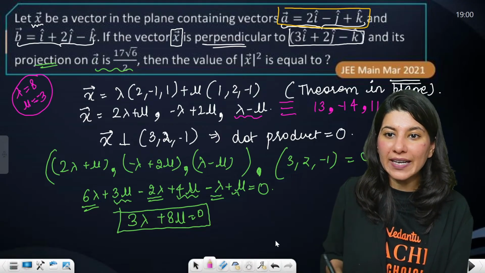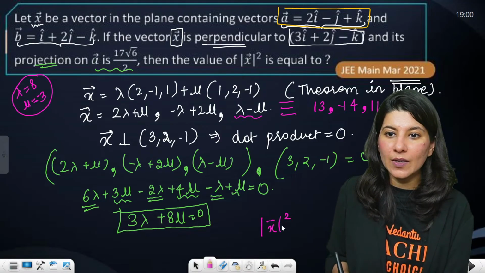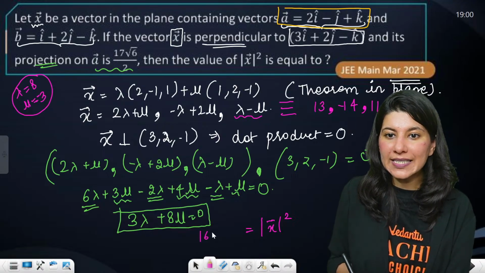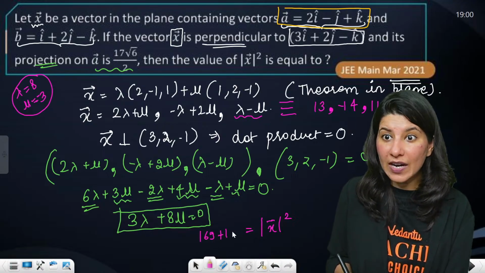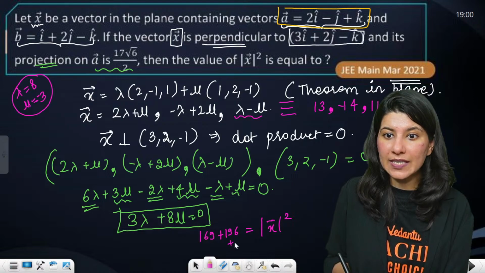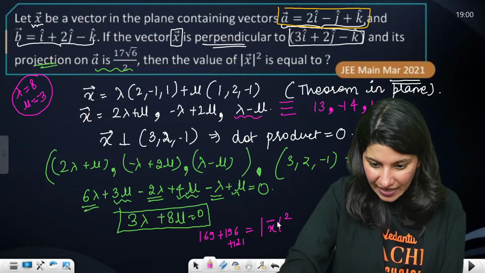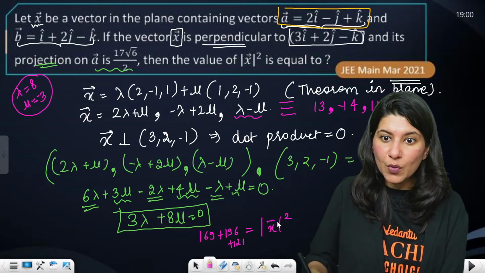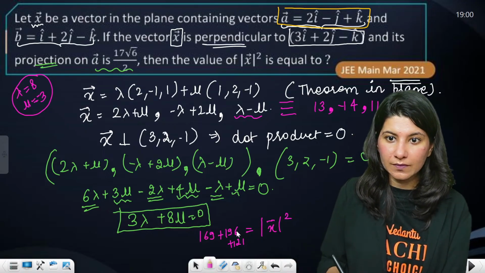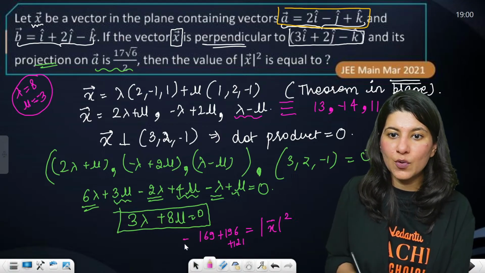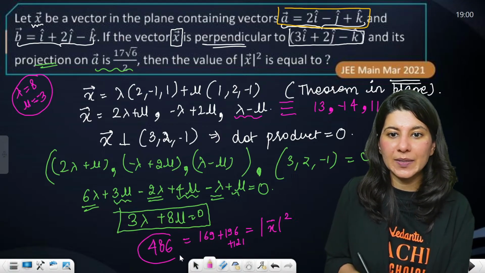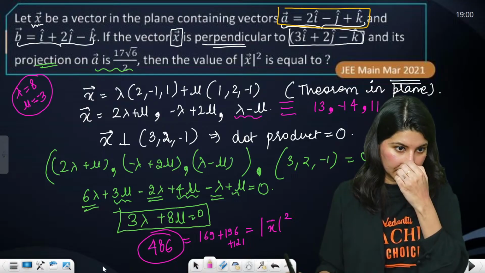So now the magnitude of x square will be 169 plus 196 plus 121. This will be your answer, and that is going to give you 486. 486 will be the correct answer of this question.